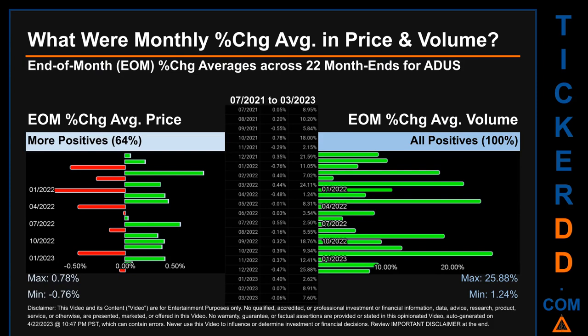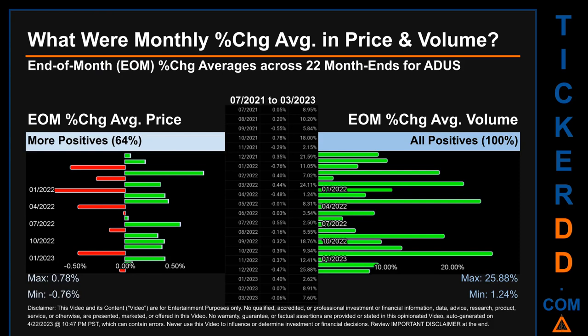What were end-of-month percentage change averages in price and volume for ADUS? The monthly average of percentage change in price and in volume were calculated for each of the 22 month ends. That calculation took daily percentage changes and averaged them for each given month. If a month end came out negative, then it means that the month summarily saw a negative change.